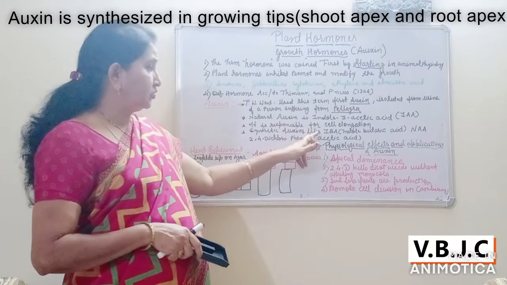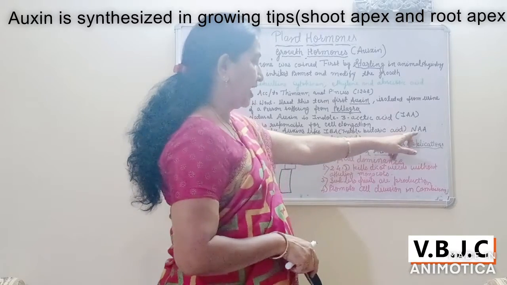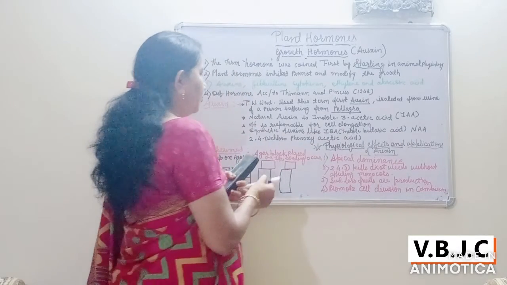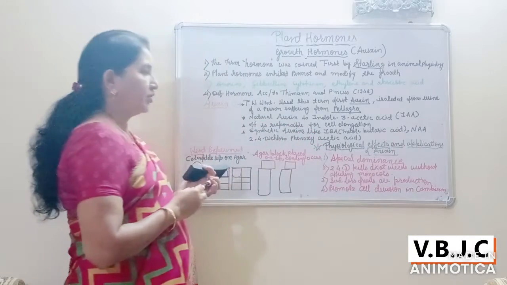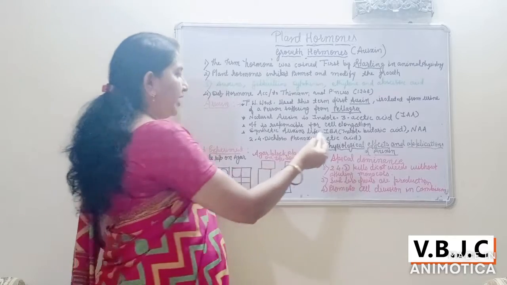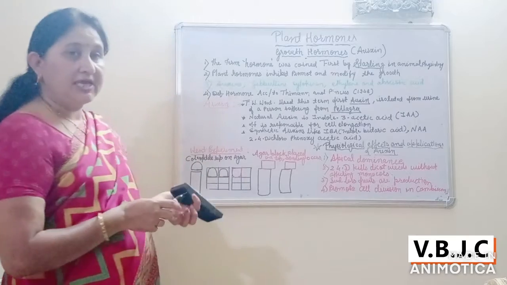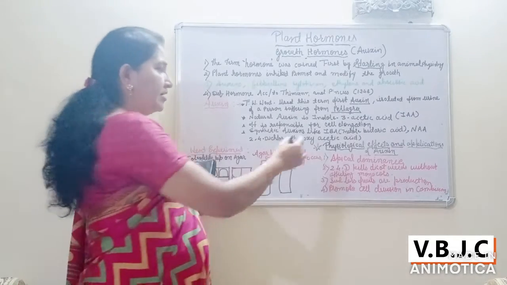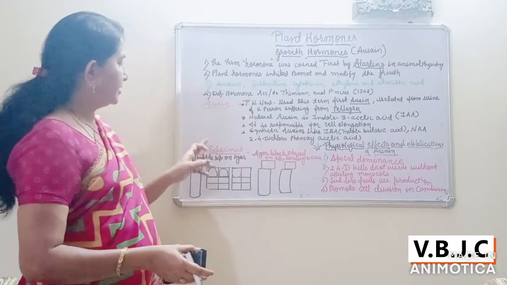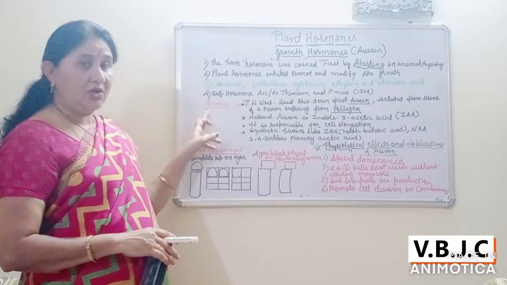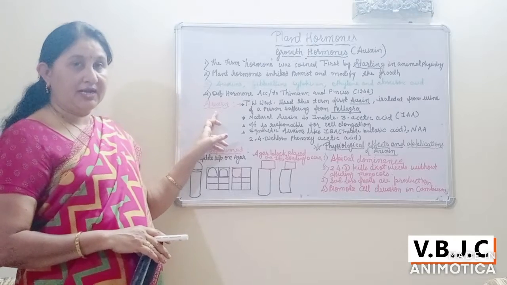Synthetic hormones which are also produced are indole butyric acid, naphthalene acetic acid, and 2,4-dichlorophenoxyacetic acid. These three are the synthetic auxins. Then about auxin, it is the first hormone to be discovered.